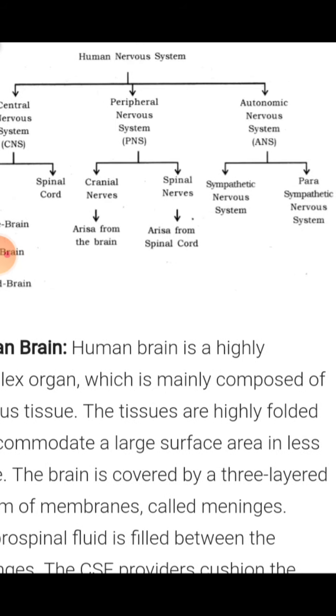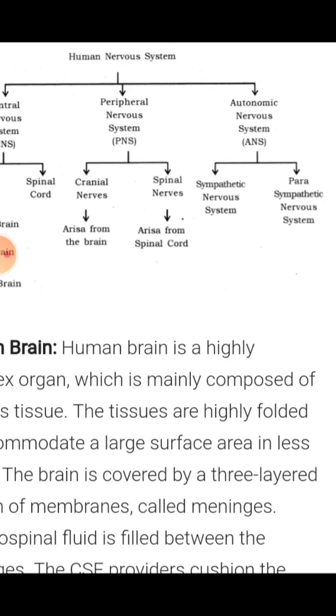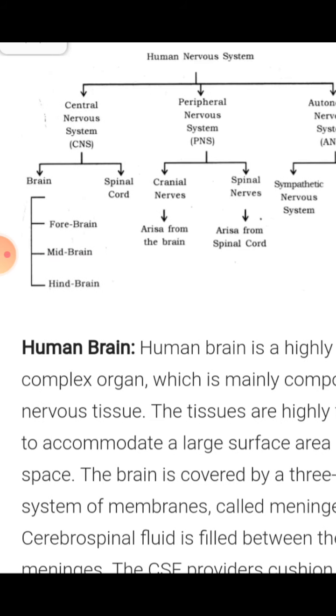Then the peripheral nervous system can again be divided into the somatic and autonomic nervous system. The autonomic nervous system is again divided into sympathetic and parasympathetic nerves. In the previous video, we discussed how the sympathetic and parasympathetic nervous systems function. Today we will discuss the human brain.